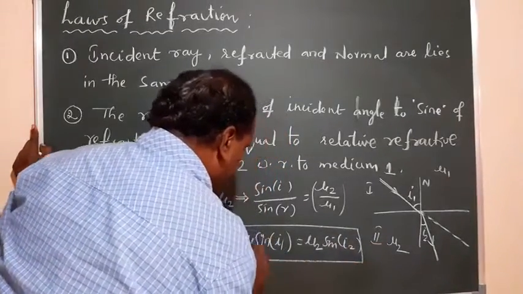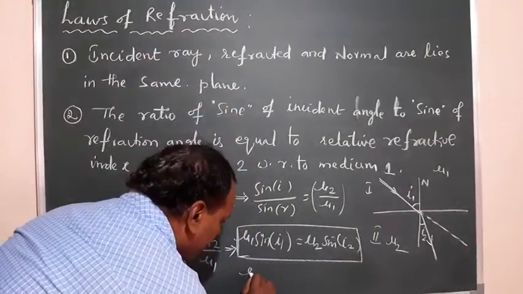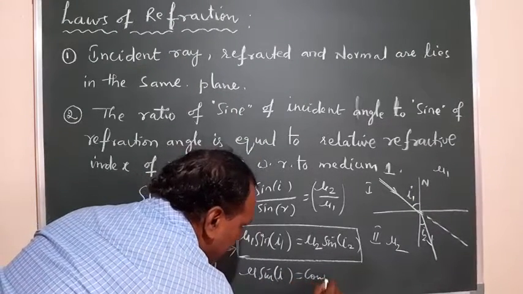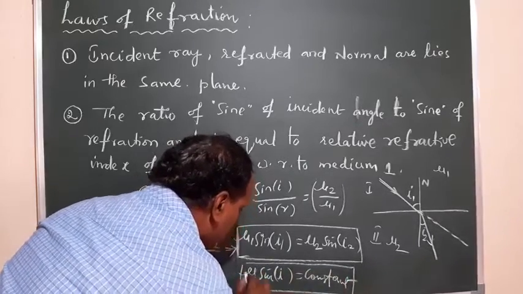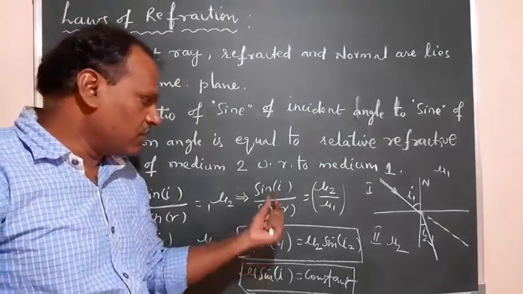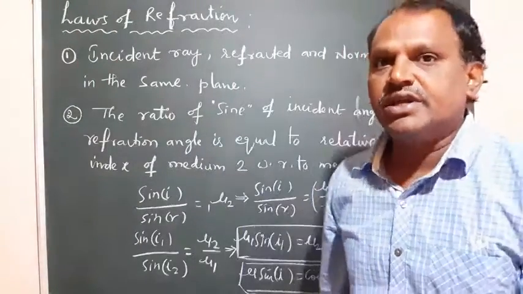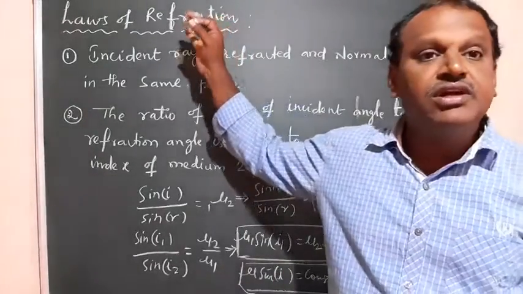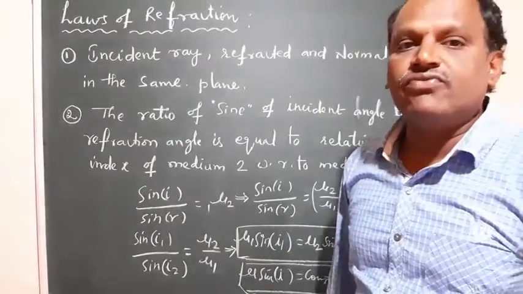Okay, this is what is called the second law of refraction, or simply you can write it as mu sine I is equal to constant. This is called Snell's law of refraction, the second one. Snell is the name of the person, and this equation is called Snell's law. So the second law of refraction is called Snell's law of refraction.